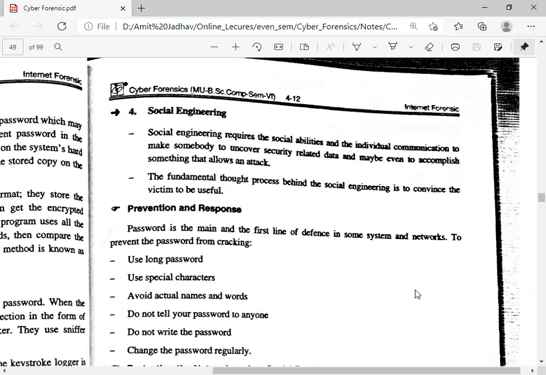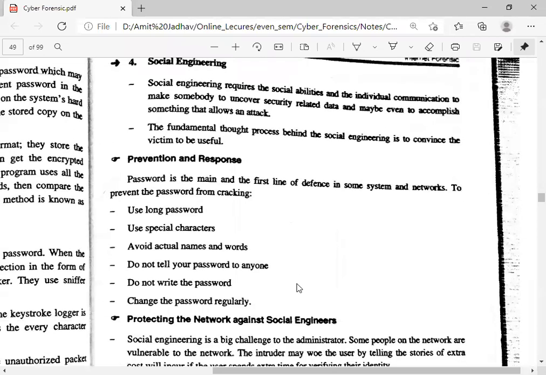So how to prevent it? Prevention and response. The password is the main and first line of defense in a system and network. To prevent the password from cracking, these are some precautions that should be taken by the user when they create the password. Use a long password, use special characters, avoid actual names and words. Do not tell your password to anyone. Do not write the password down. Change the password regularly. These are some ways the user can protect their data.